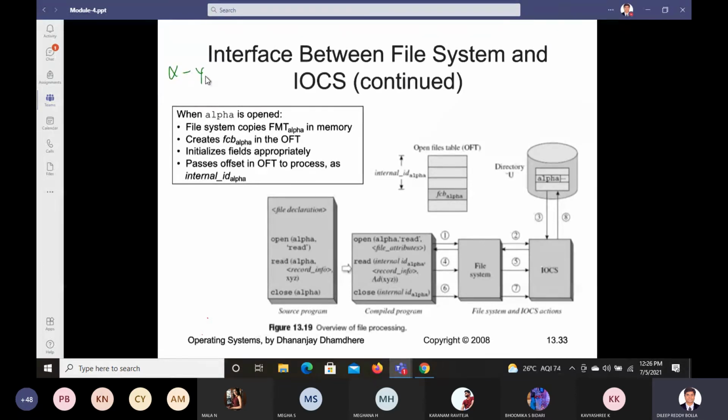This alpha you are going to use. Along with you, there is some other person using it, a collaborator. So both of you want to access the file at the same point of time.